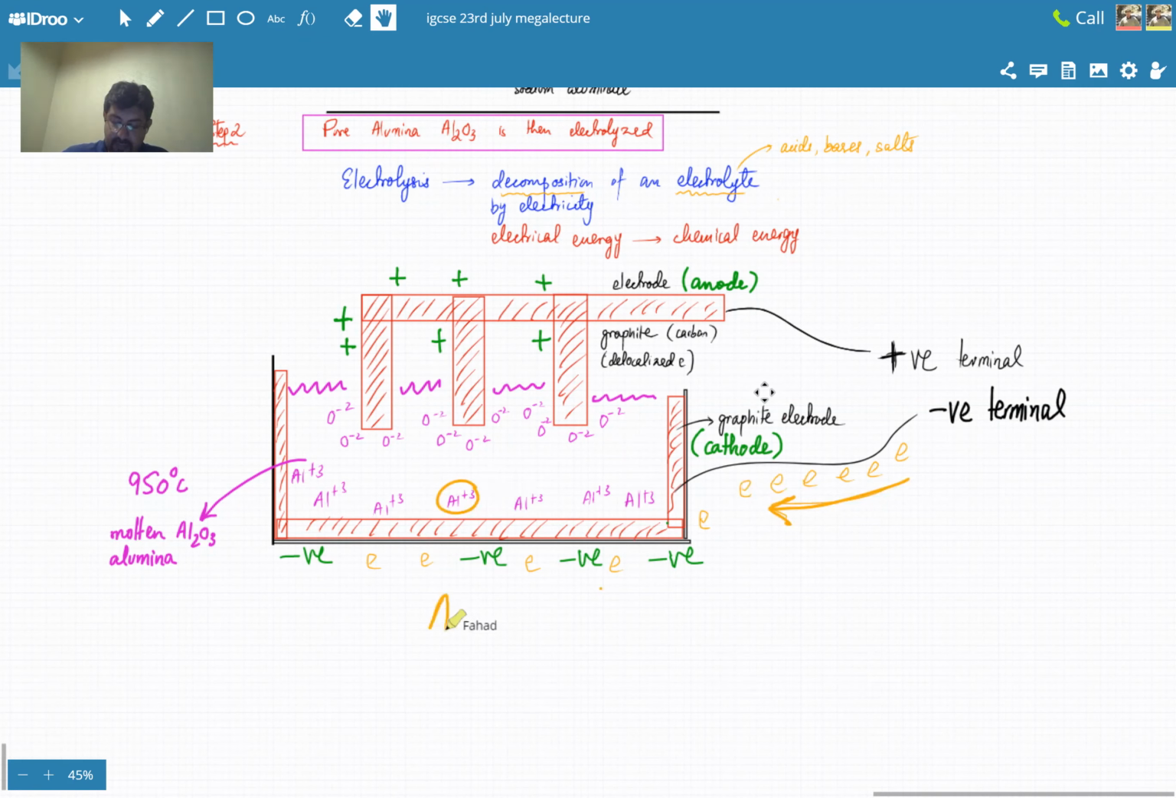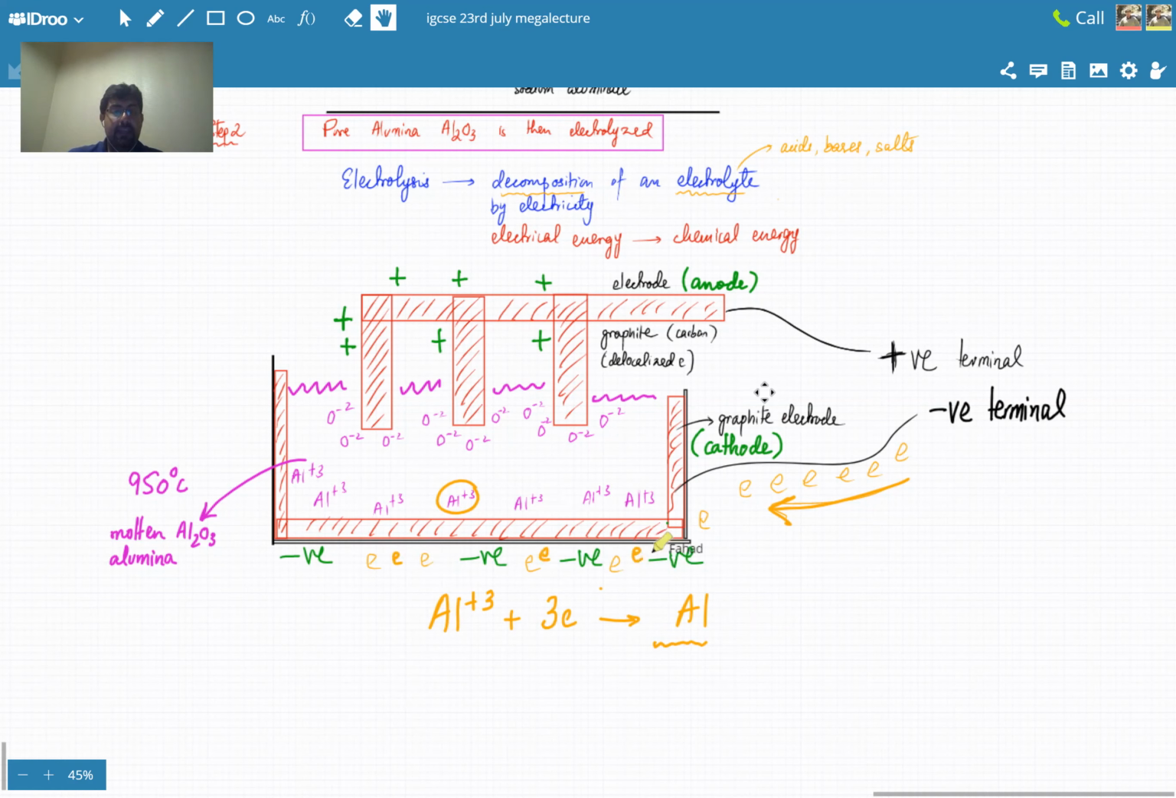So what's going to happen? The aluminum ions would have no choice but to gain those electrons. And how many electrons would they gain? +3 means that they have the capacity to gain 3 electrons. And they would form aluminum back again. And that's how you're going to get your aluminum metal. So all these aluminum ions, lots of electrons coming in.